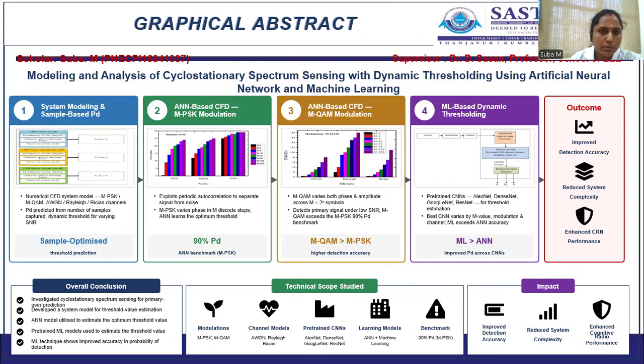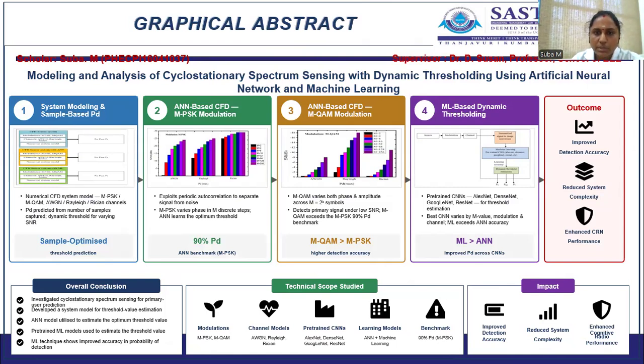The main objective of my research can be obtained by taking an artificial neural network with different signal-to-noise ratio conditions. Different modulations like MPSK and MQAM are involved, and different channels like AWGN, Rayleigh, and Gaussian are used to predict the number of samples by predicting the dynamic threshold value under varying signal-to-noise ratio conditions. By comparing these two modulations, MQAM provides better accuracy when compared with MPSK. About 90% probability of detection can be achieved with the help of MQAM.